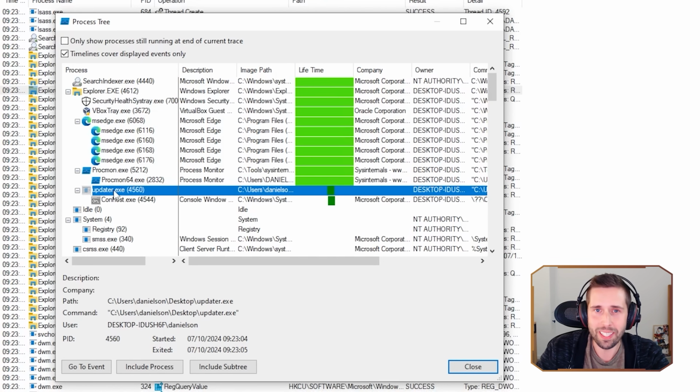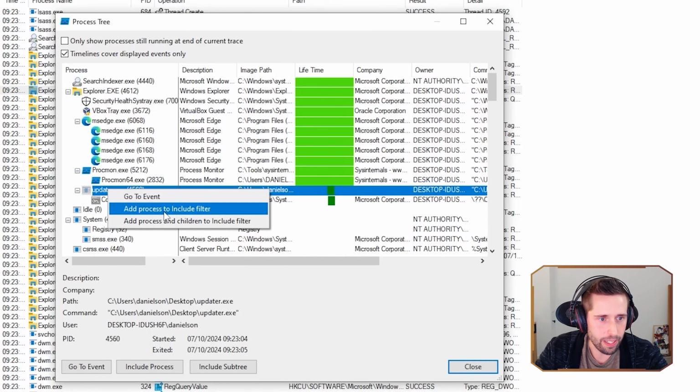I mean, we already know it is because you know the name of the executable. But if you didn't know what was running and if it was malicious or not, this is a good way to find out. And then you can just right click on that and go to Add Process to Include Filter. Any questions so far, David?